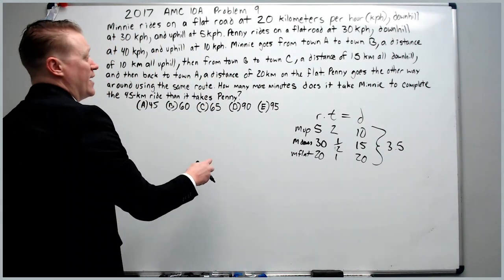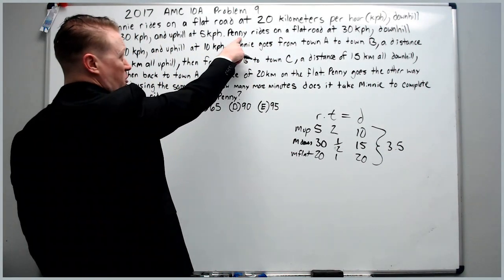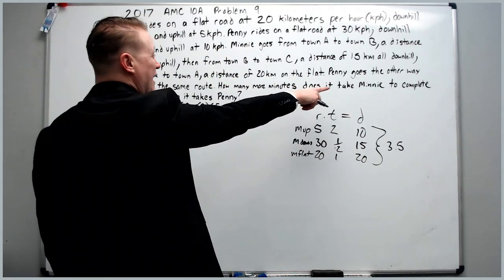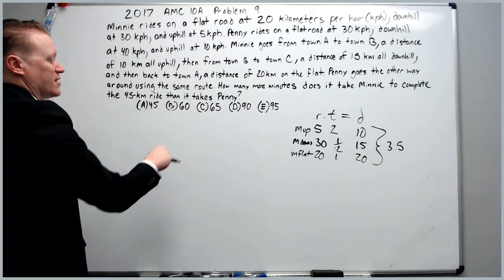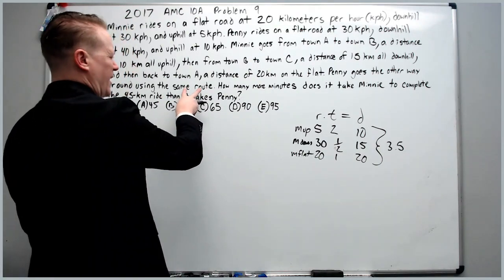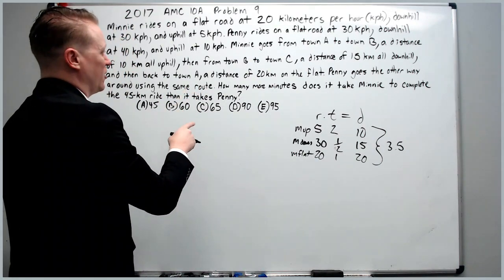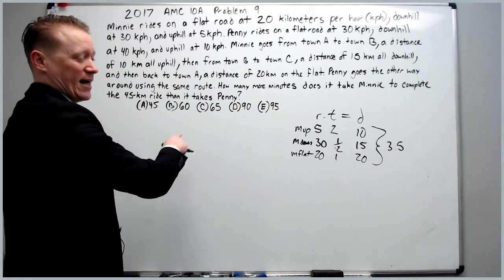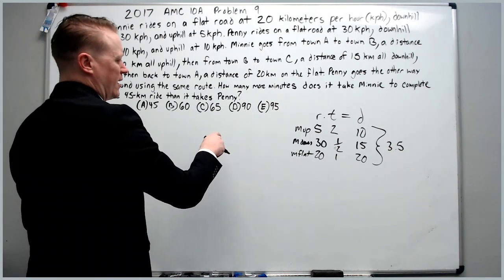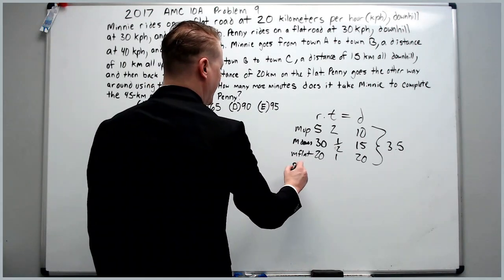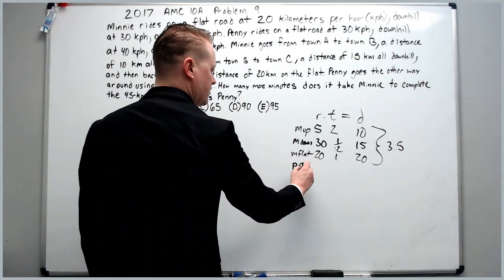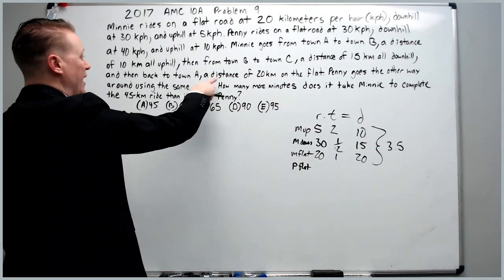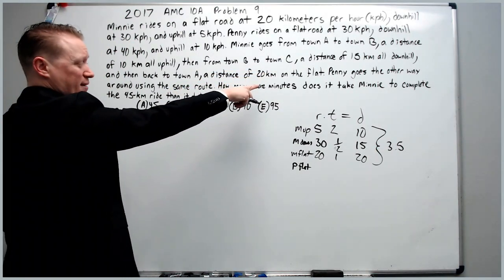Okay? Next up, it goes to Penny. Penny's rates were in the second sentence. It says that Penny goes the other way around using the same route. The same route's kind of confusing because she's actually going to go from A to C first, and then to B, and then back to A. So for Penny, it's going to be Penny on the flat first because the distance from town C to A was 20 kilometers on the flat.